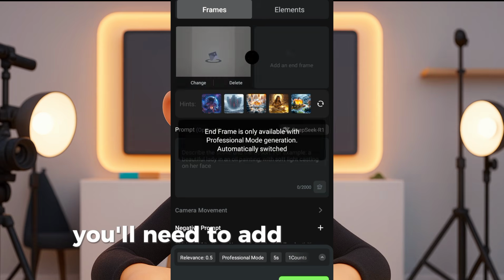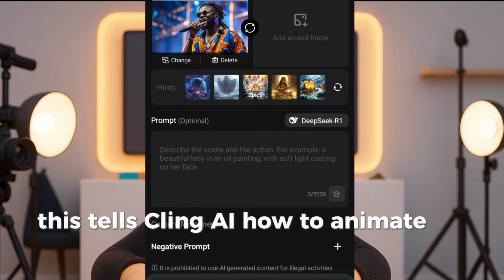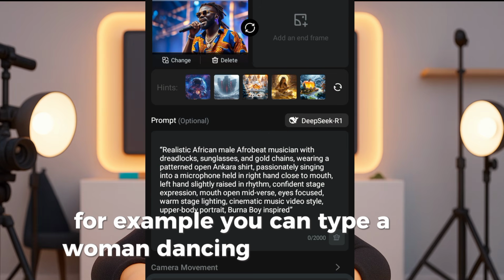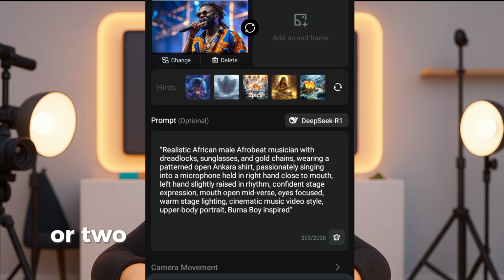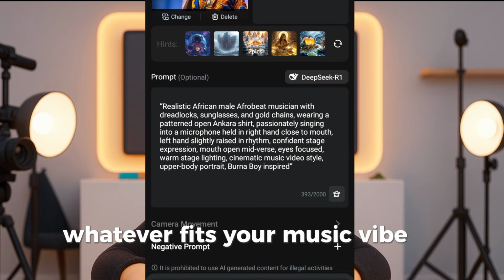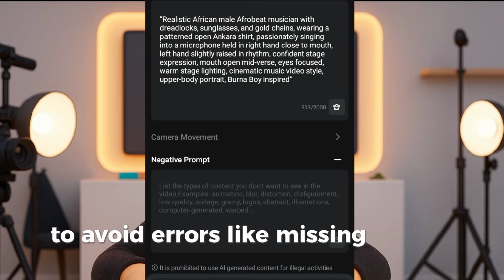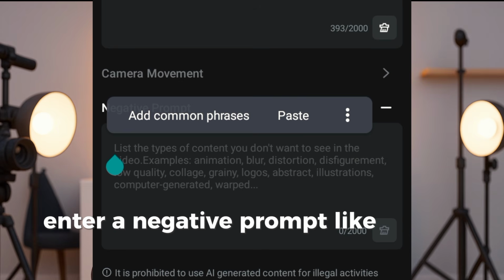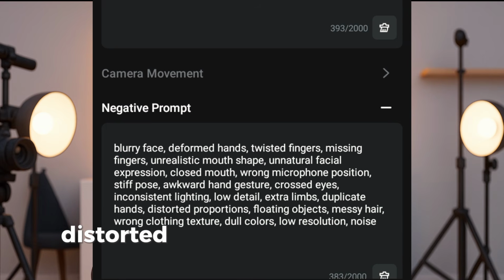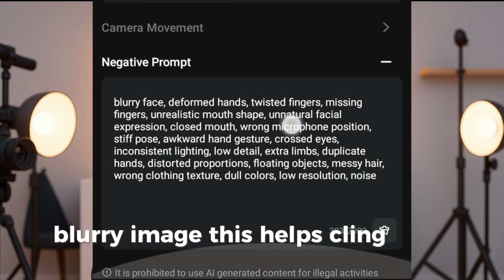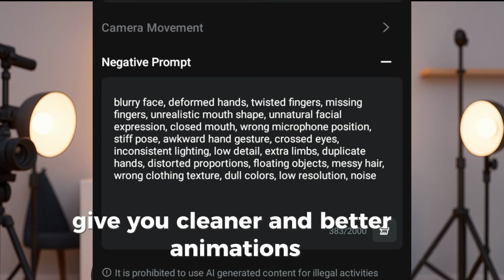Next, you'll need to add a prompt. This tells Kling AI how to animate the image. For example, you can type, "a woman dancing energetically," or "two ladies twerking on stage," or "three girls raising their hands and dancing happily," whatever fits your music vibe. To avoid errors like missing legs, hands, or disfigured faces, enter a negative prompt like "cut off limbs, distorted face, deformed body, blurry image." This helps Kling AI give you cleaner and better animations.